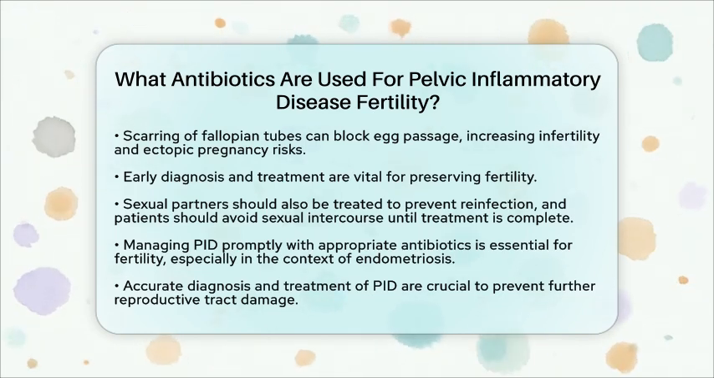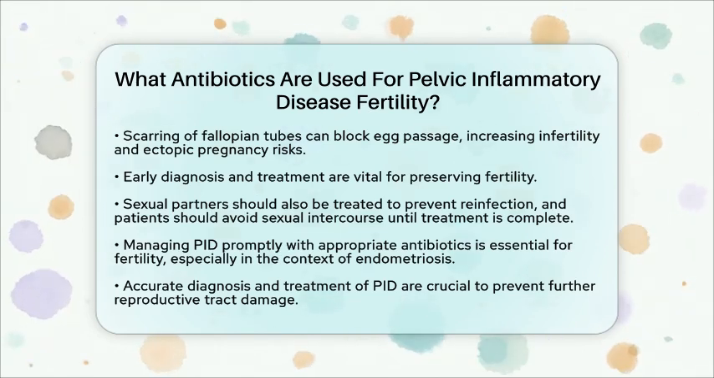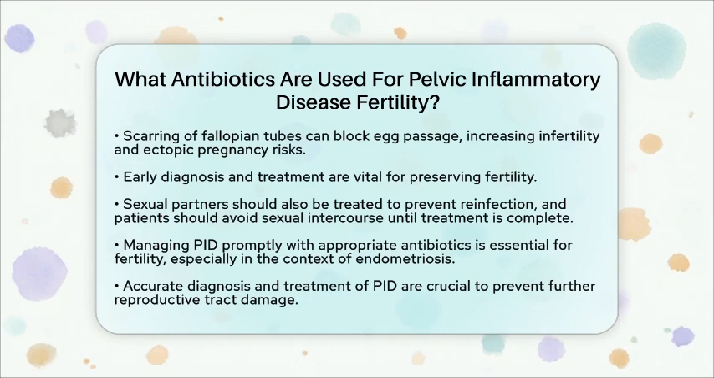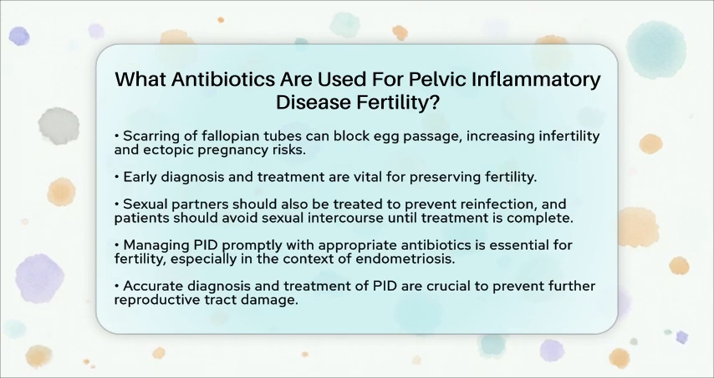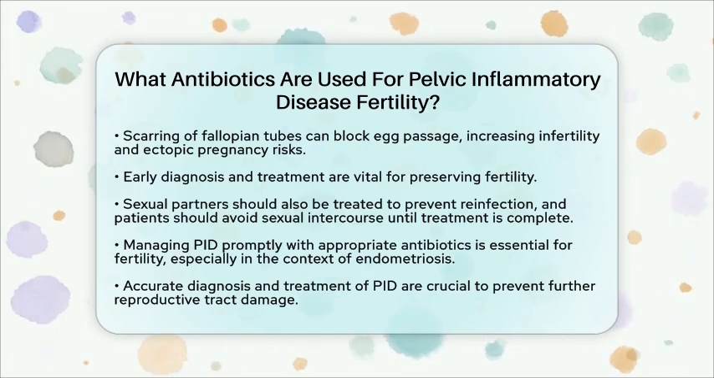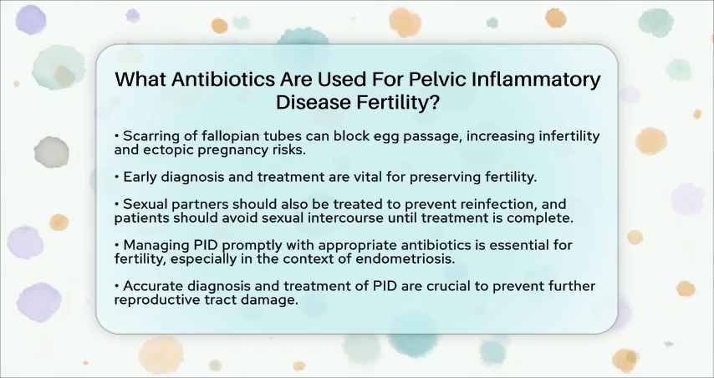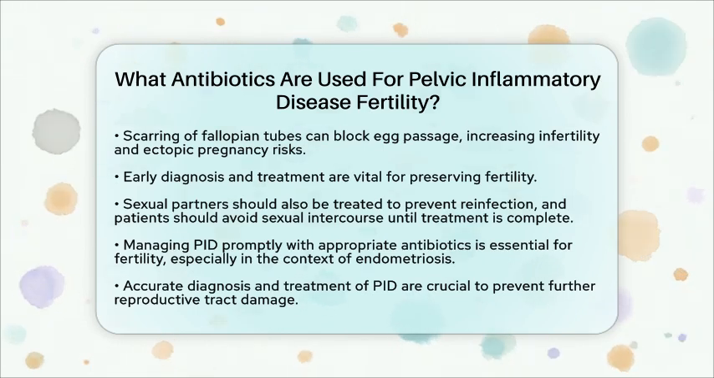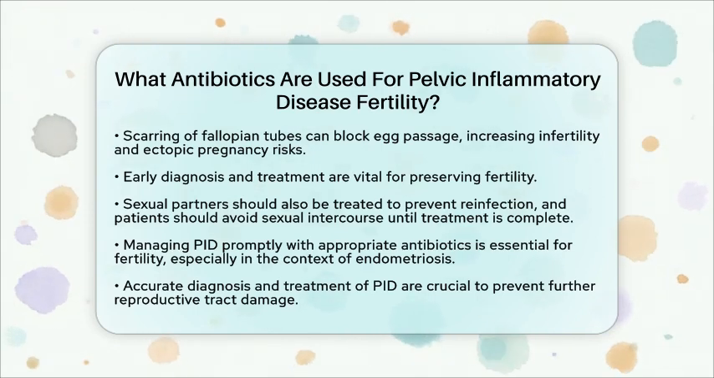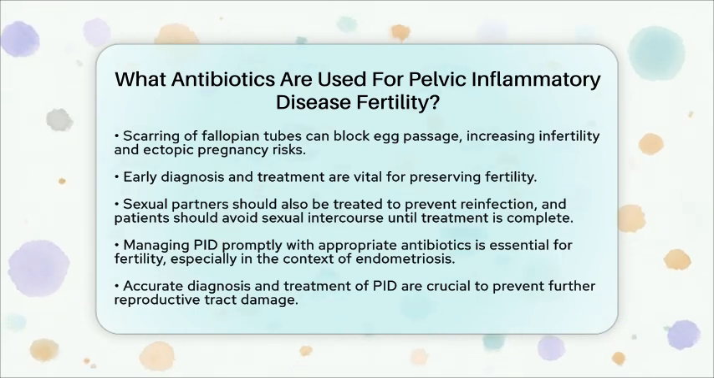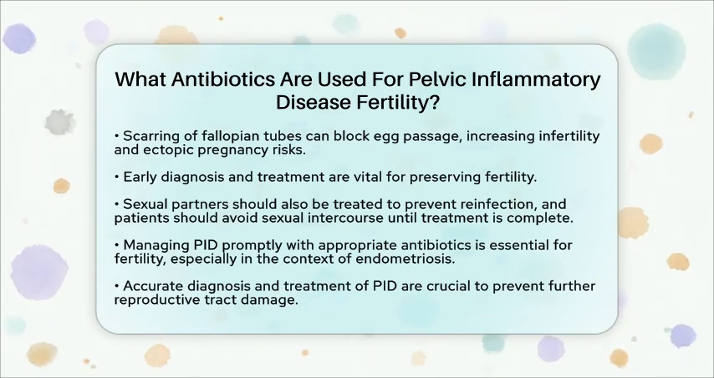In summary, the antibiotics most commonly used for PID to protect fertility include ceftriaxone, doxycycline, and metronidazole. These are administered in combination to effectively cover the likely bacterial causes. Early and complete treatment is essential to reduce the risk of infertility caused by PID-related damage. If you suspect you have PID or are experiencing symptoms, always seek care from a healthcare professional for a proper diagnosis and tailored treatment plan.